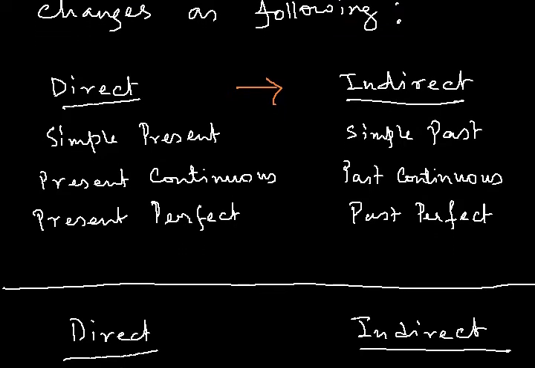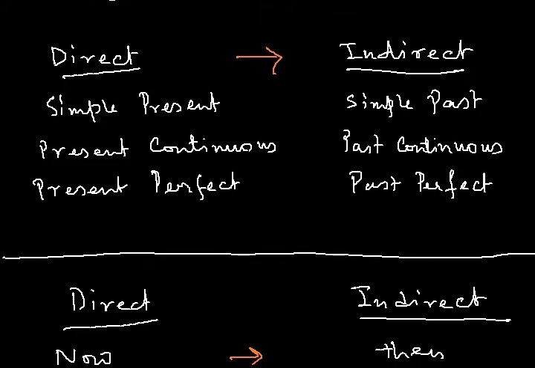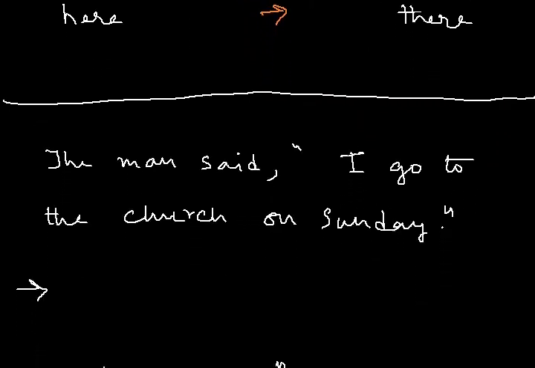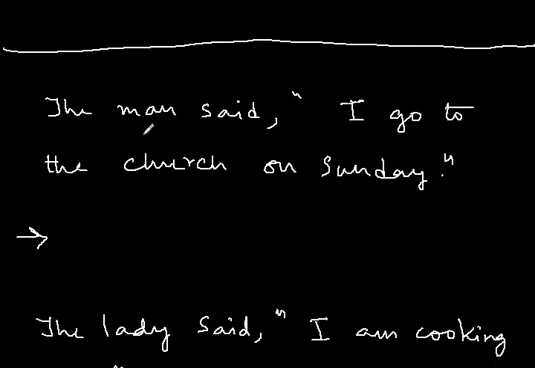Now I have given examples for each tense here. The first one, okay? The man said. So in all examples, this first part is constant. The tense of the first part is constant. So this is in past tense. Now what happens when the first part is in past tense? So this one is the first part, this is in past tense. Second part.